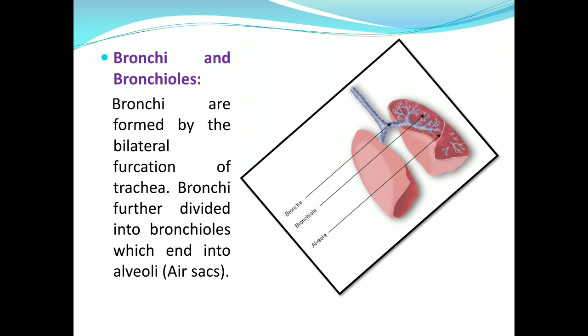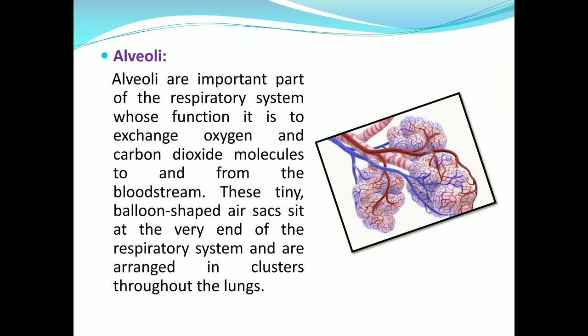These bronchioles open into alveoli, also called air sacs. Alveoli are also called the unit of lungs. In the figure, it is shown about the bronchi and bronchioles.